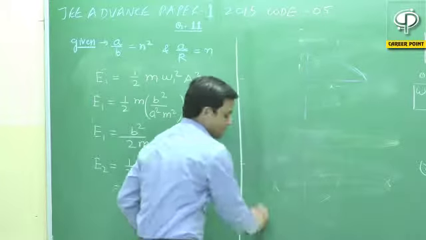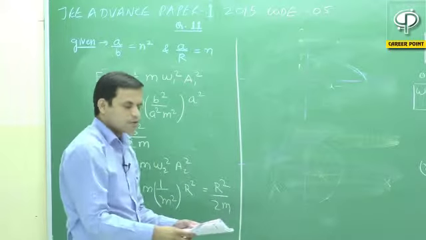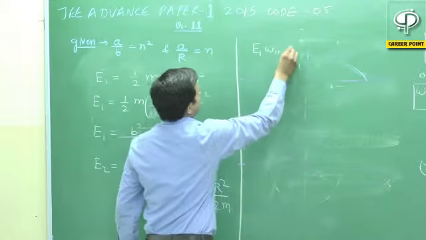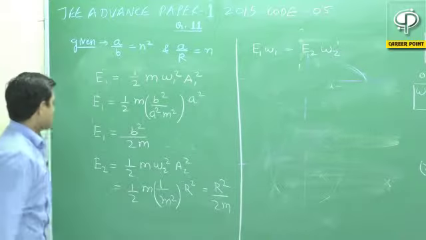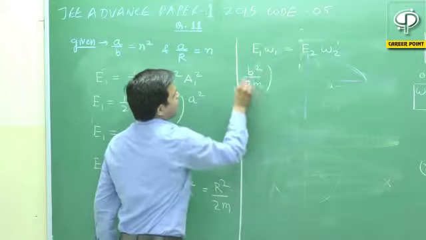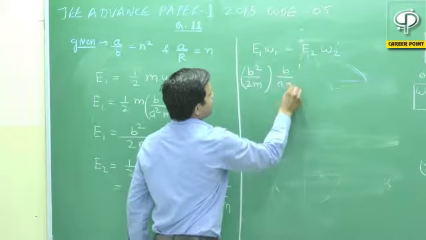The option A is about E1 omega 1 equal to E2 omega 2. Let us see whether it is correct or not. E1 is equal to B square by 2m, and omega 1 we have calculated as B by AM.